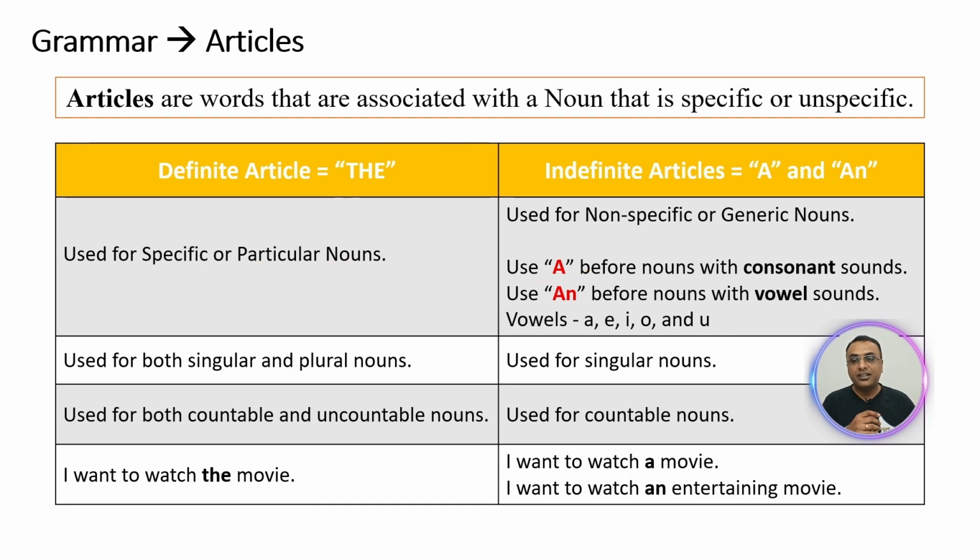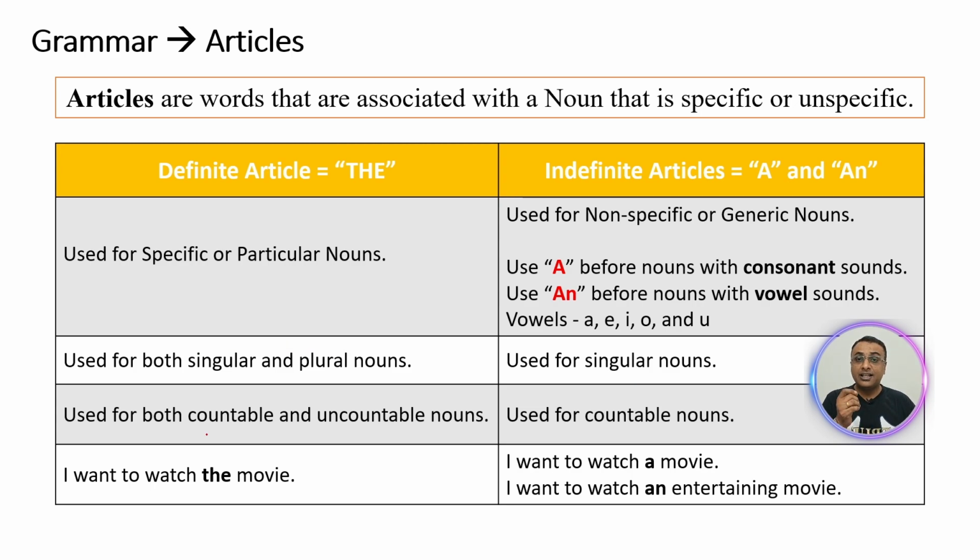Use the definite article for both singular and plural nouns, whereas you cannot use a or an for plural nouns. You can use it only for singular nouns. For example, the lion, the lions. You can use the for singular and plural nouns, whereas you can use a lion. You cannot use a lions or an lions. It cannot be that way. So this is how you would use it in singular or plural nouns in the sentence.